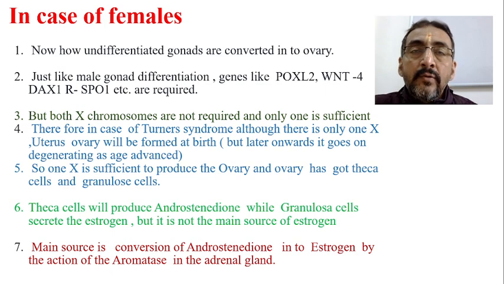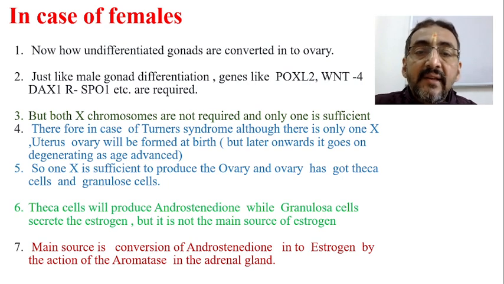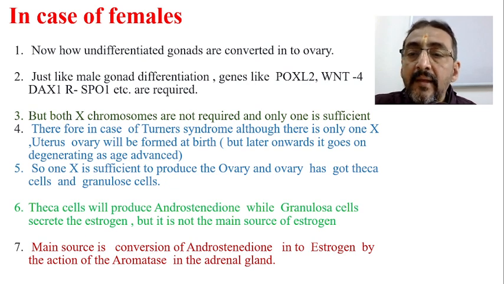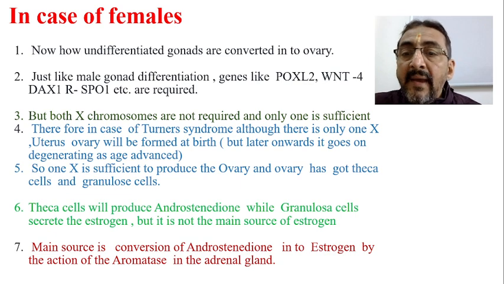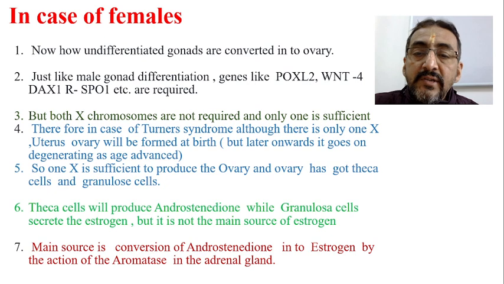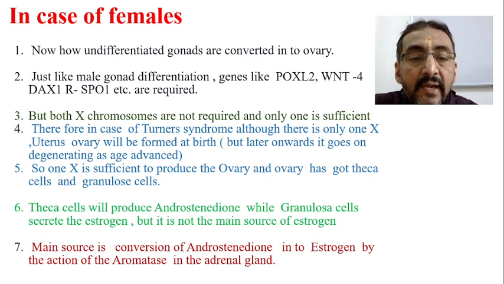Okay, so now just like there the Sertoli cells and Leydig cells were there, here the theca cells as well as granulosa cells are there. Androstenedione will be produced by the theca cells, and granulosa cells will go on to produce the estrogen. However, this is not the main source of estrogen. Initially it produces estrogen. The main source of estrogen is conversion of androstenedione into estrogen by the action of aromatase.